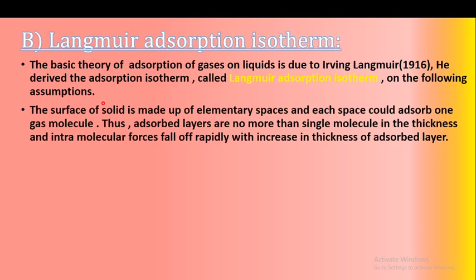The assumptions of Langmuir adsorption isotherm theory are: the first assumption is the surface of the solid is made up of elementary spaces. Means the surface of the solid is made up of some small spaces which are called elementary spaces, and each space could adsorb one gas molecule. Thus, the adsorbed layers are no more than a single molecule in thickness, and intermolecular forces fall off rapidly with increase in the thickness of the adsorbed layer. The capacity of each elementary space is adsorbing one gas molecule.